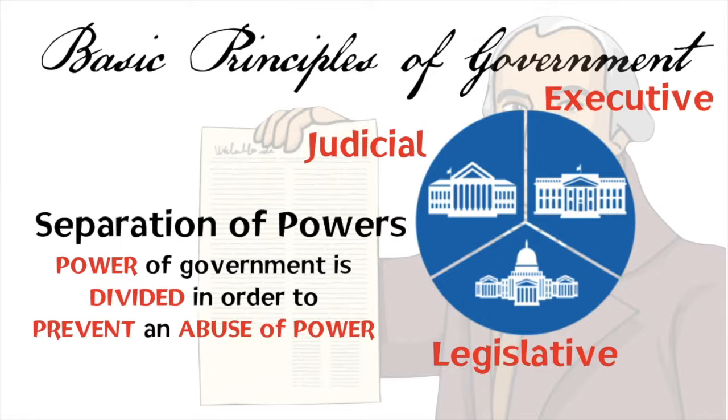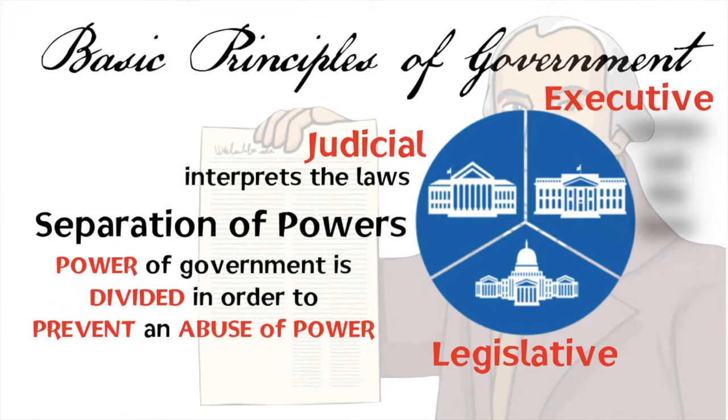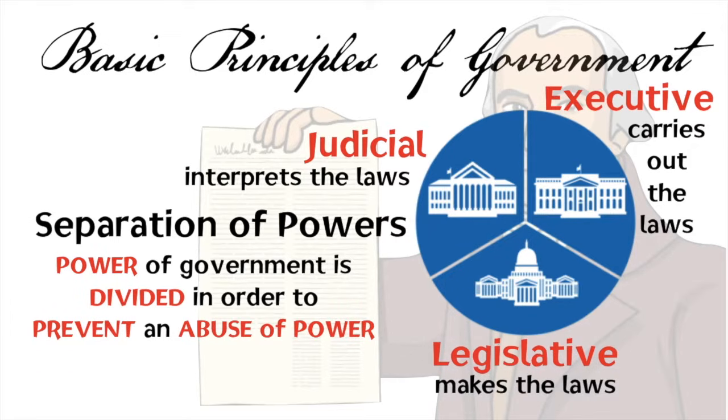And the purpose and function of the judicial branch is to interpret the laws. We'll talk a lot more about that as we go. The purpose and function of the executive branch is to carry out the law, and of course the legislative branch makes the laws. So the powers of the branches are very important. We need to know what those are, and we will explore those in lots of detail later on.